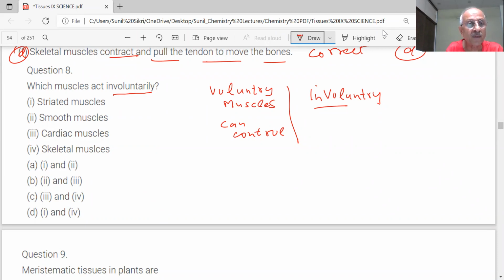Striated muscles. Are they involuntary? No, sir. Smooth muscles. Yes, sir. Where are they present? Sir, in the iris of the eye.